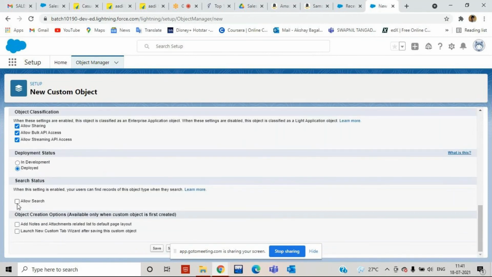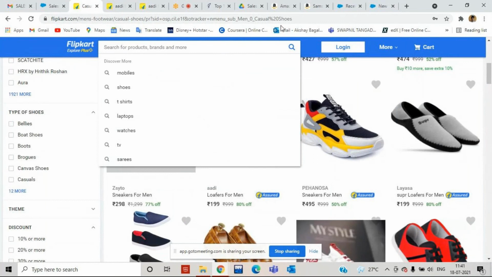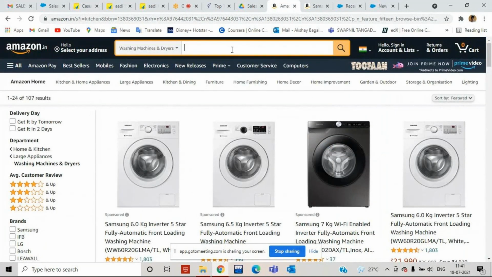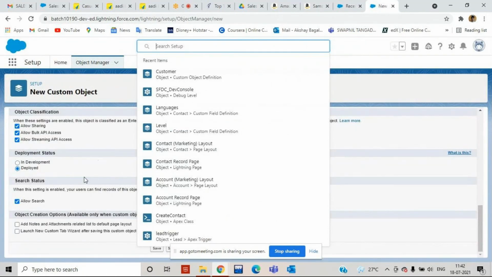And I want to allow search. This is very important. If we do not enable this, we are not able to use the global search. That global search is also available in Flipkart and in Amazon. For every product they have given access to search. If I pass something like iPhone, whatever iPhone products we get, they have enabled this Allow Search checkbox so that in the global search you can search the product.